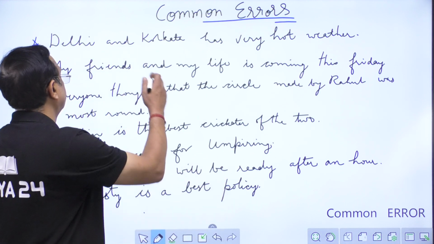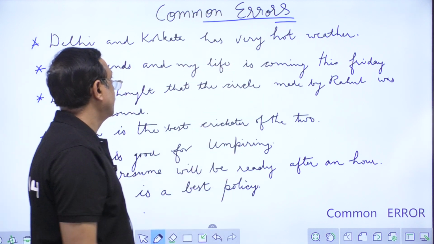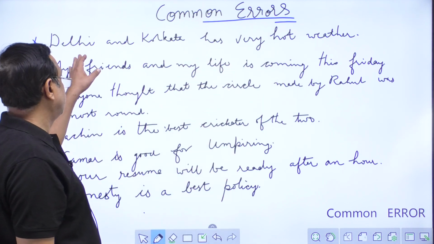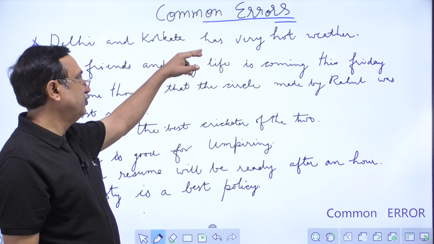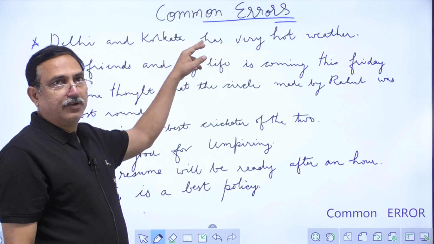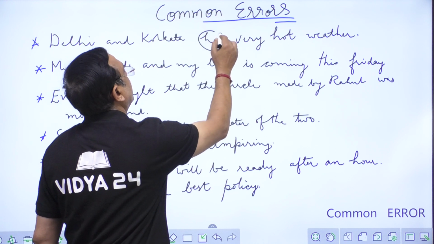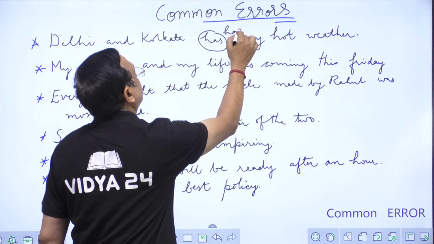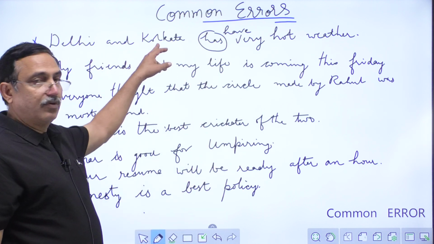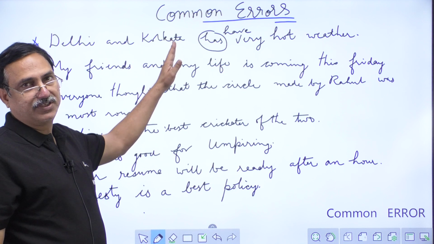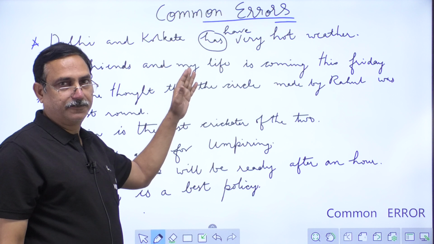Here is a sentence: Delhi and Kolkata has very hot weather. Here you see the subject is constituted of Delhi and Kolkata, and the verb used is has. Instead of has, we should have the verb have, because Delhi and Kolkata together constitute a plural subject. So the verb must always be in agreement with the subject.